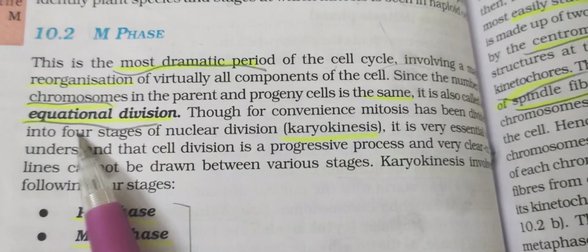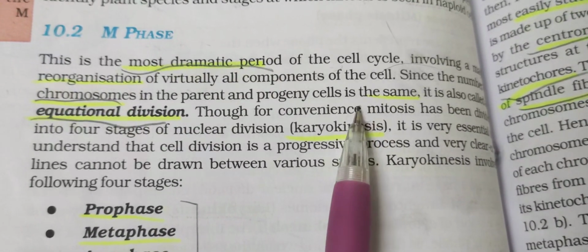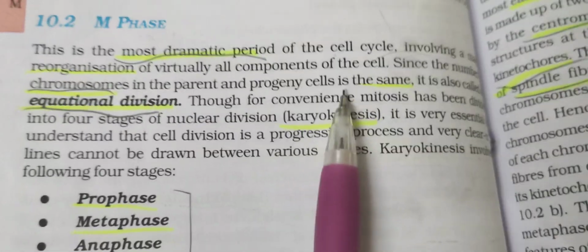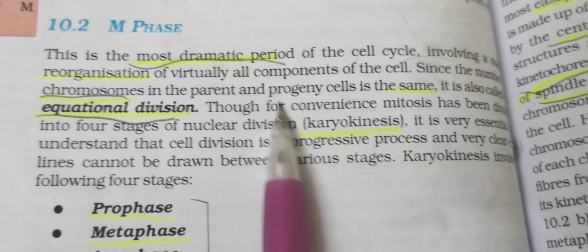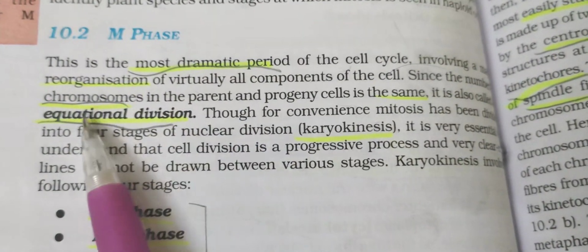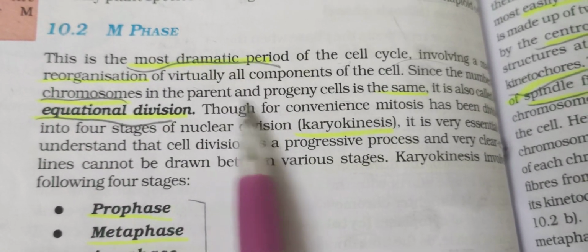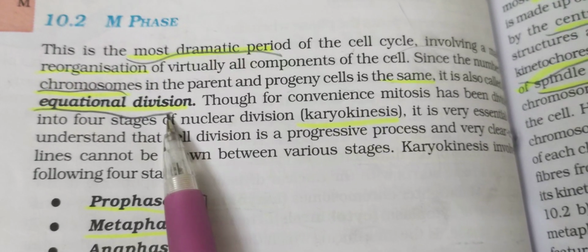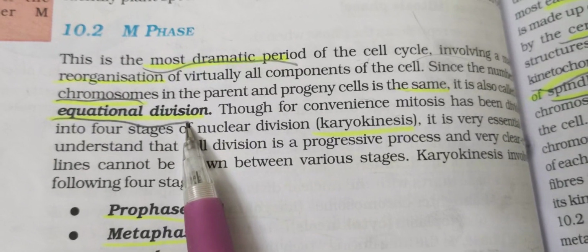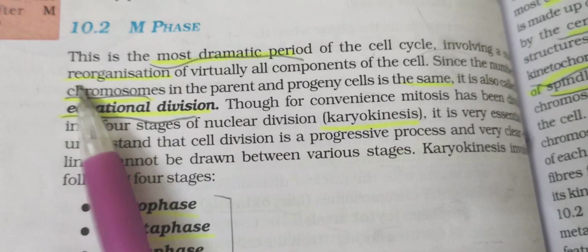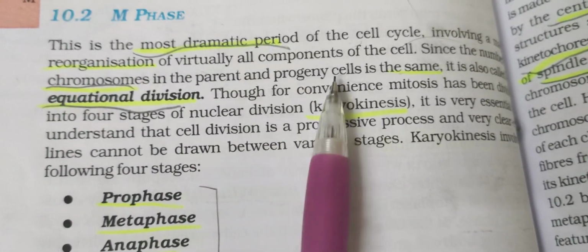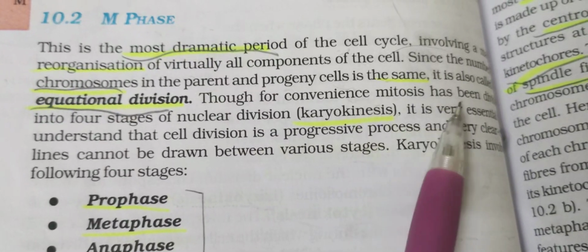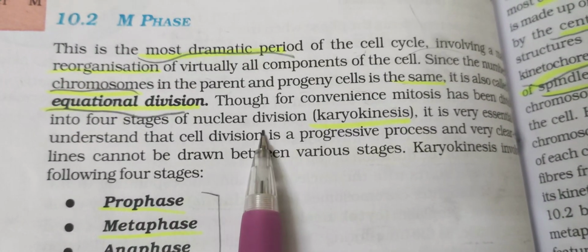The number of chromosomes is the same, that we have already studied, isn't it? In the interphase we saw that the DNA will be replicated, will be doubled, but the chromosomes will always remain the same. So the number of chromosomes both in the parent cell and in the progeny is the same. It is also called equational division. So why do we call it equational division? This is very important. It is because the chromosome number is the same in both the parent as well as the progeny cells.